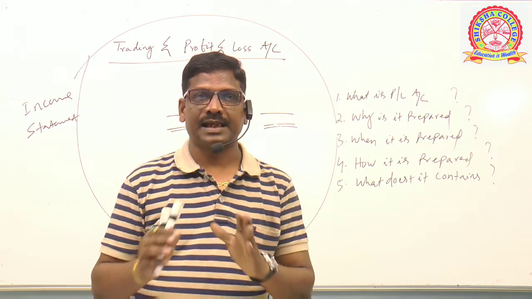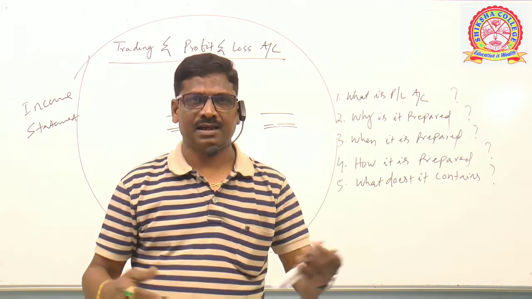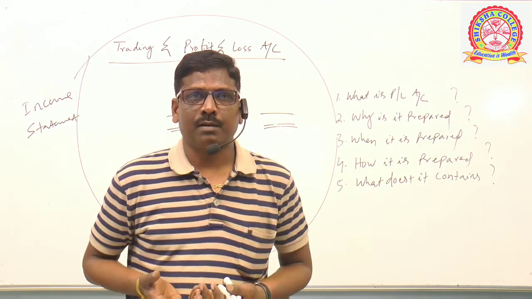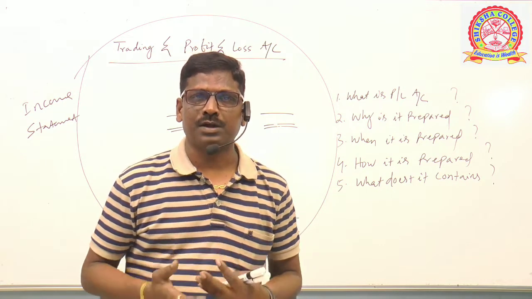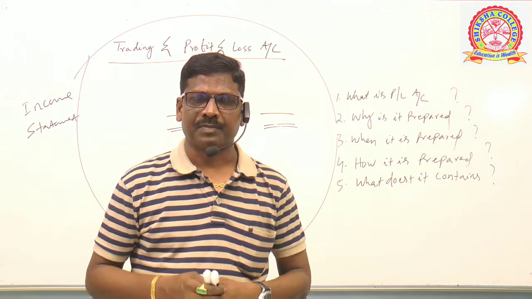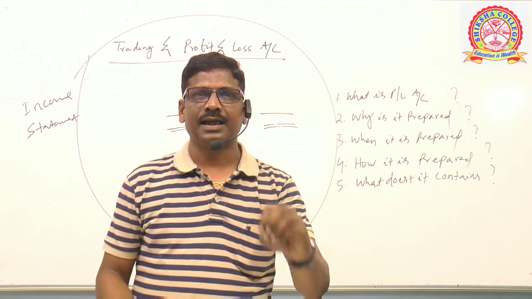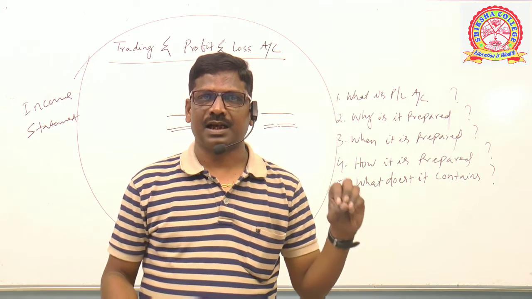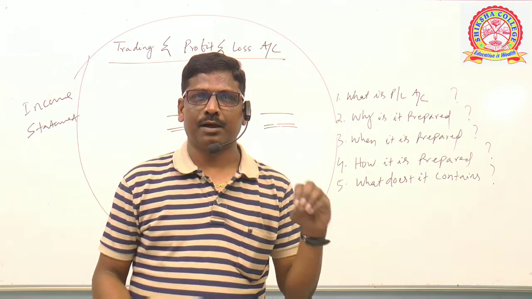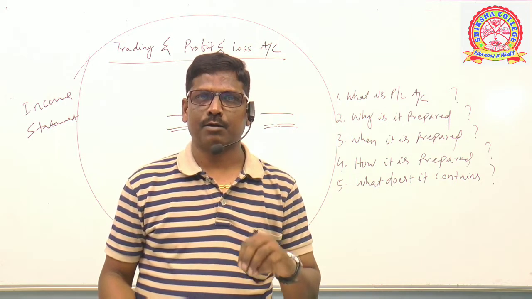As a result of purchasing, selling, etc., how much net profit we earned finally, how much loss we have suffered, can be easily calculated by preparing profit and loss account. That is the main object for which profit and loss account is prepared.